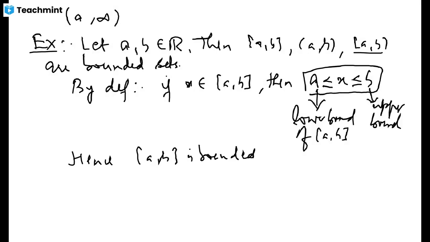Now the one thing that we saw here is that if a set has an upper bound or a lower bound, then it has infinitely many such bounds.